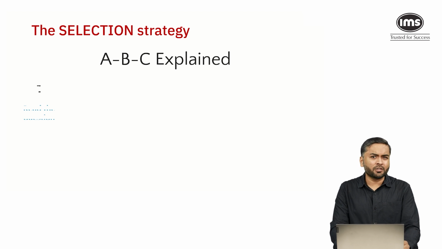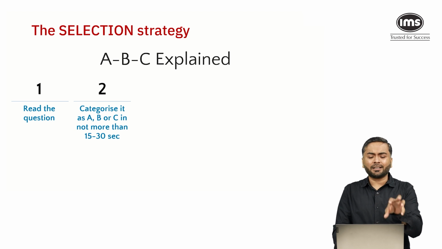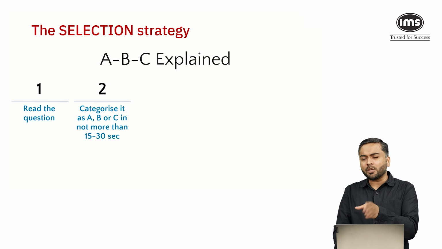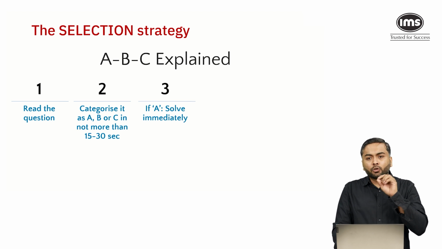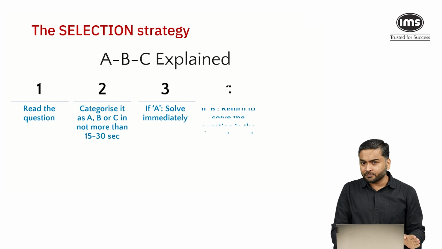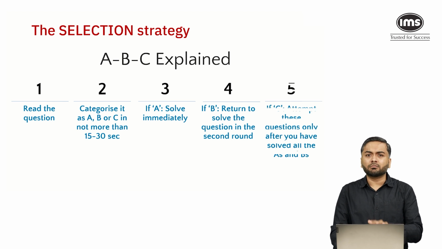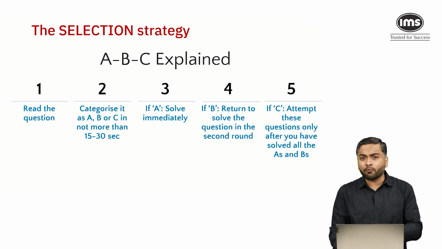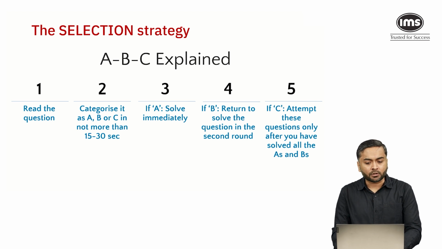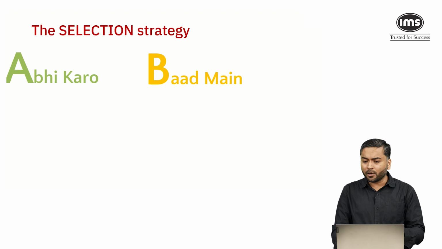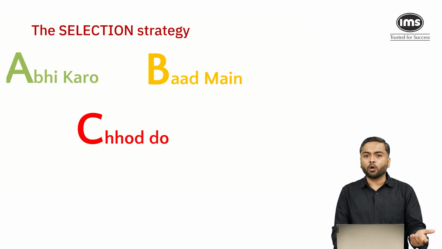Read the question carefully. Then in the first 15-30 seconds, categorize this question based on the parameters: either it is A, B, or C. Solve immediately if it is a type A question. Come back to a type B question in the second round once you have completed all the type A questions, and the type C question should be attempted only if you have attempted all the type A and B questions. So what is ABC? It is basically abhi karo, baad mein karo, and chhod do. That's what we call ABC.